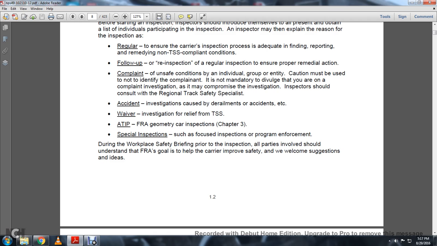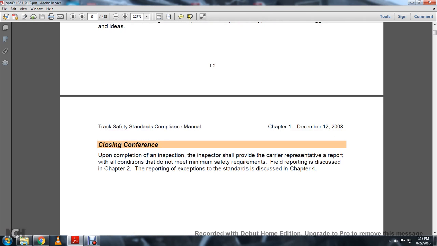During the work safety briefing prior to the inspection, all parties should understand that the FRA goal is to help the carrier improve safety, and suggestions and ideas are welcome.